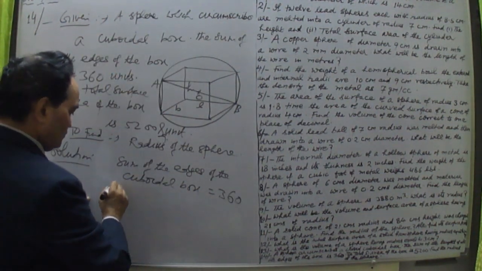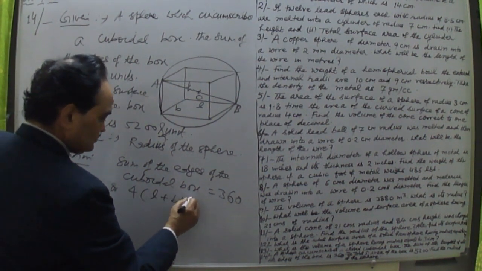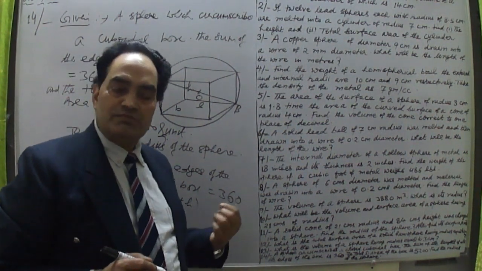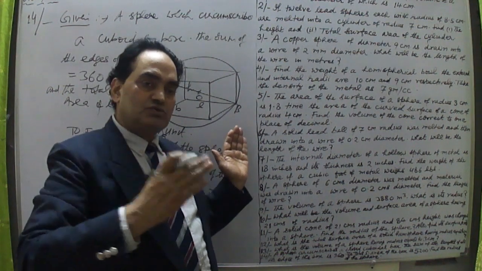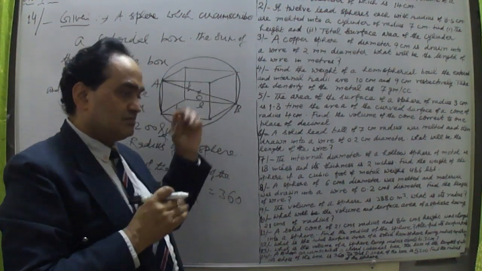So the sum is 4 into L plus B plus H. Everything is taken 4 times. Why? Breadths are 4, because the opposite sides have two breadths each.